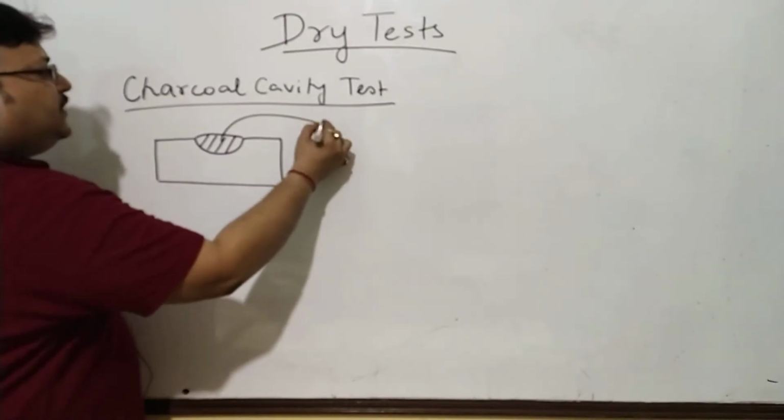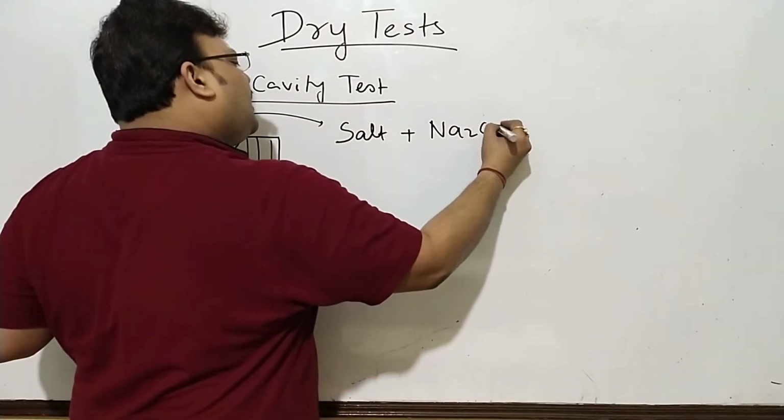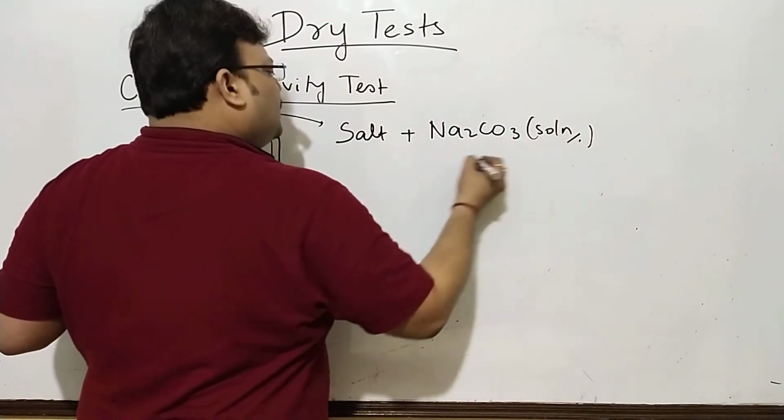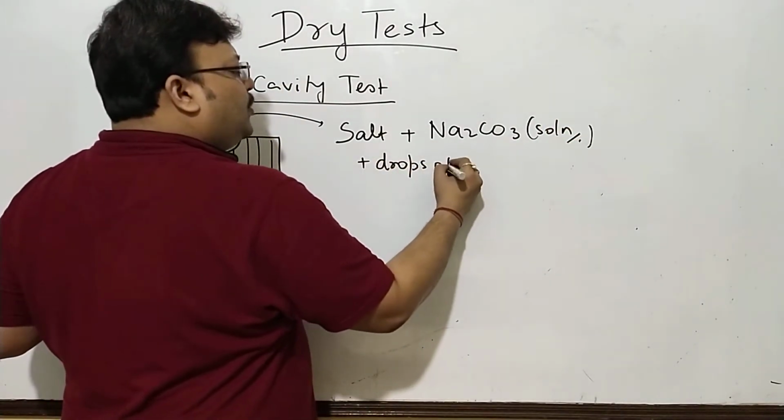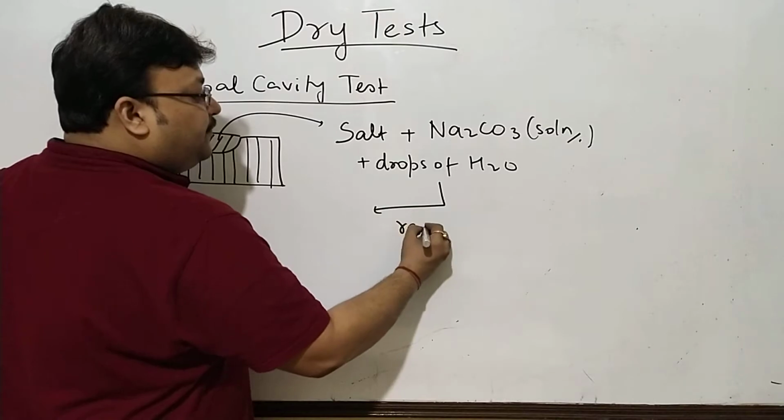In this groove or cavity, you put some small amount of salt, because this is a block of black charcoal in which you have made a groove using a knife maybe, or something pointed. And in this cavity, you will want to put a small amount of salt, a little bit of sodium carbonate solution, a few drops of water, so that it sticks to this. And then you take it to the reducing flame.